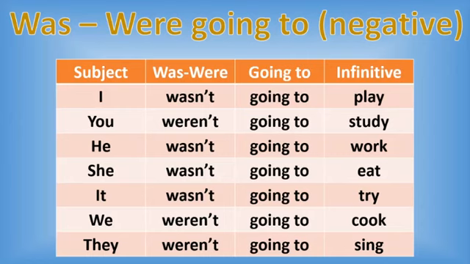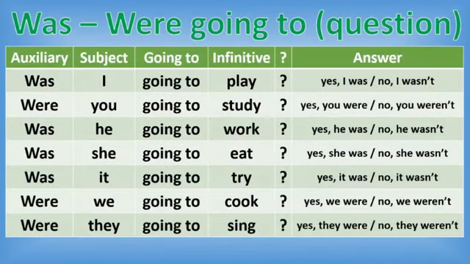The idea is you just need to change the auxiliary, wasn't or weren't, depending on your subject. If your subject is singular, wasn't. If your subject is plural, weren't. That's all. Okay? Now, what about the question form? The question, we have your auxiliary, was or were, your subject pronoun, I, you, he, she, it, we, they, the phrase going to, the verb in infinitive, and the question mark. Don't forget the question mark.